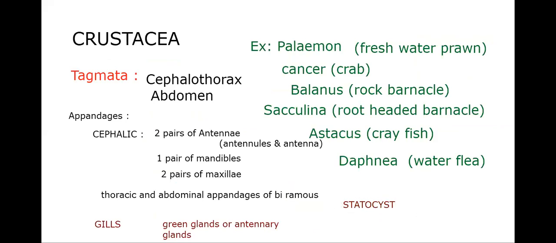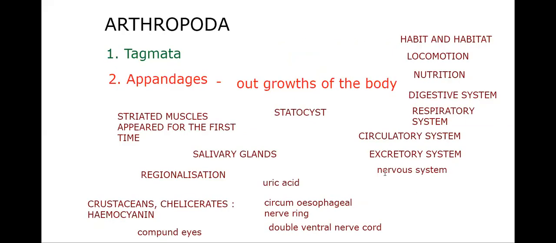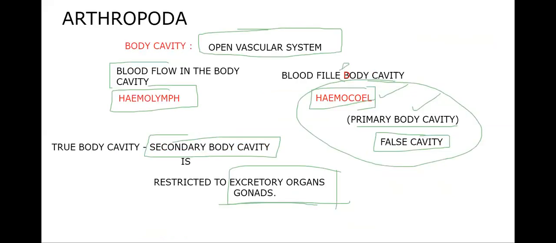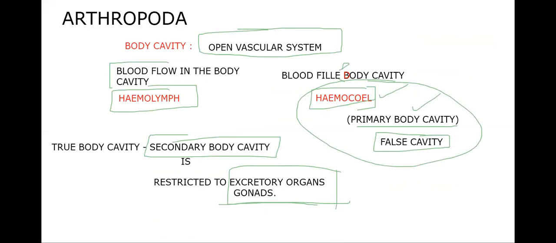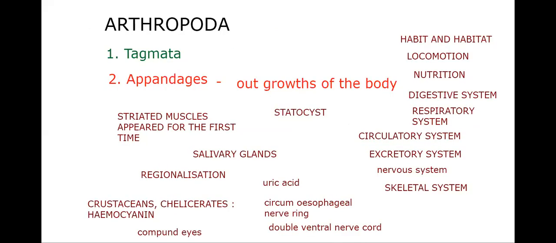So finally, we are coming to the end. Be patient. Little patience is required to learn Arthropoda, Mollusca, and Echinodermata. Skeletal system. Talking about the skeletal system, we already said there is a chitinous exoskeleton, a characteristic feature of these organisms. But in crustacea, you'll find a calcium carbonate exoskeleton also. Do remember, our prawns and crabs have a calcium carbonate exoskeleton.